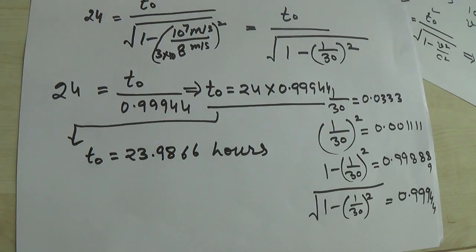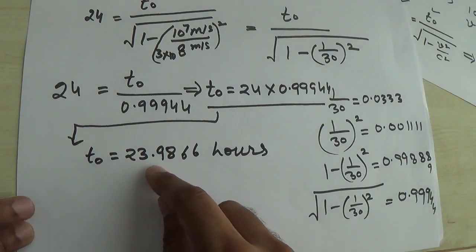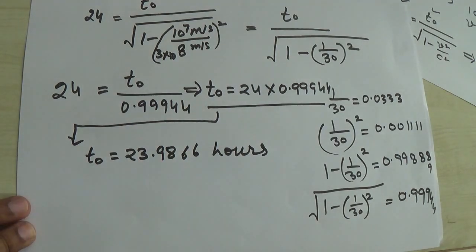So you can also compare the result that T is 24 hours, so T is the time. If you want to verify that you have selected T and T naught perfectly or not, you can see here T naught is 23.98 and it appears 24 hours. So 24 hours is larger compared to 23.98.